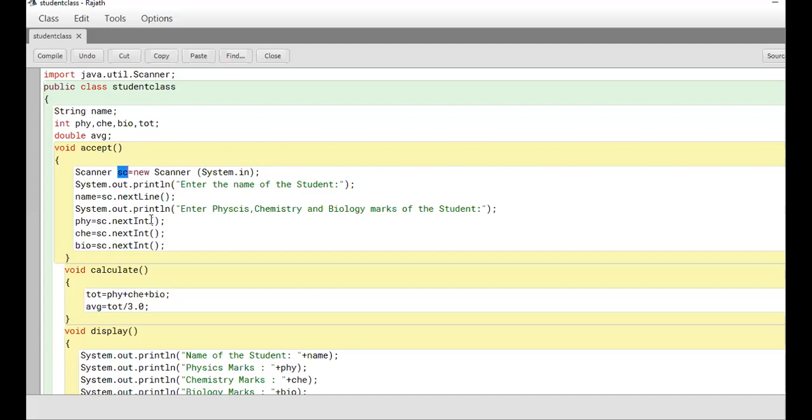First mark what you enter goes to physics. Next mark what you enter goes to chemistry. Next what you enter goes to bio. They will go to these variables respectively.